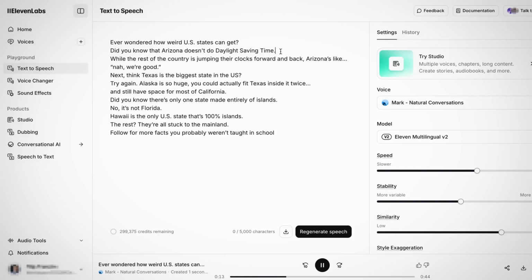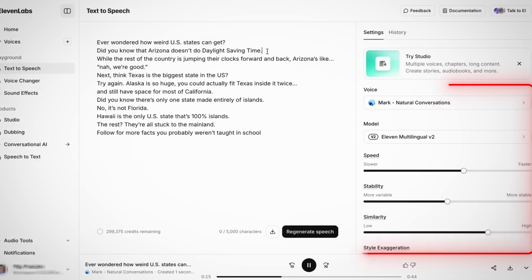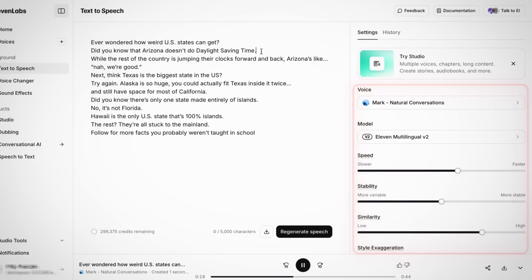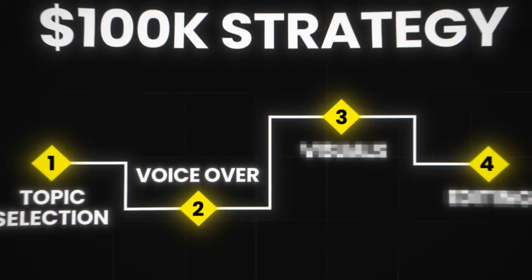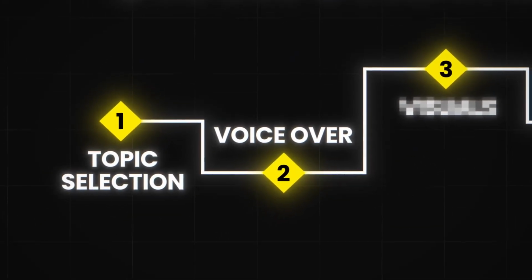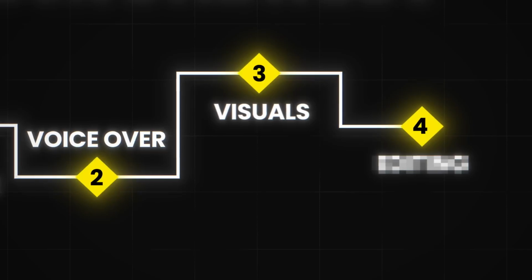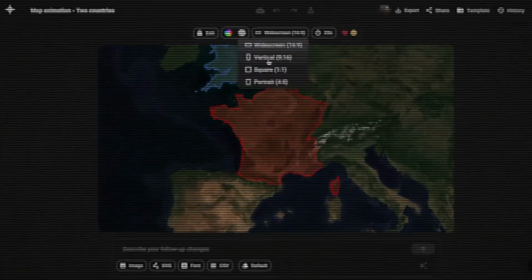And when you're doing this, if you want to change anything, you can just make whatever changes you want and then regenerate it. So don't worry if it doesn't sound perfect on the first try. When you've done your changes, finally click on this little download button and it's going to get saved to your computer. And now that we have our voiceover ready, it's time to move on to the most important part of the tutorial: how to create the visuals. And this is where we're going to get into the really interesting parts.